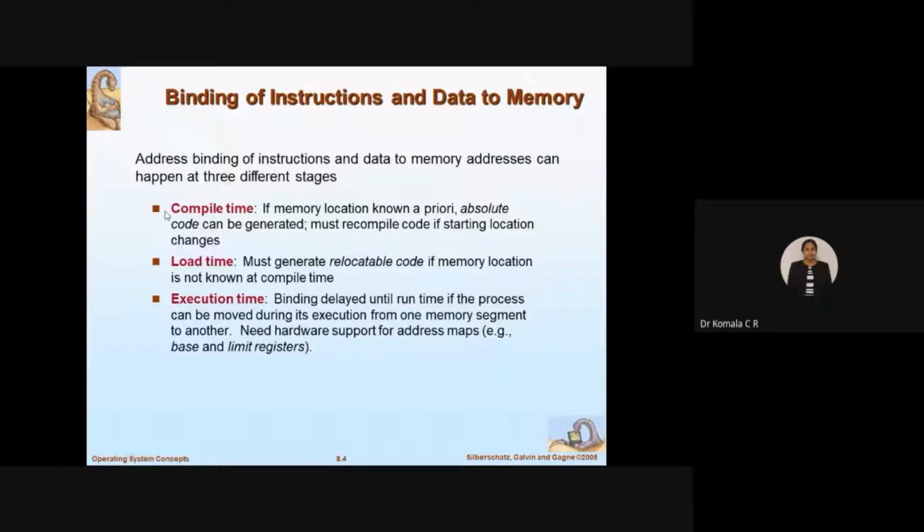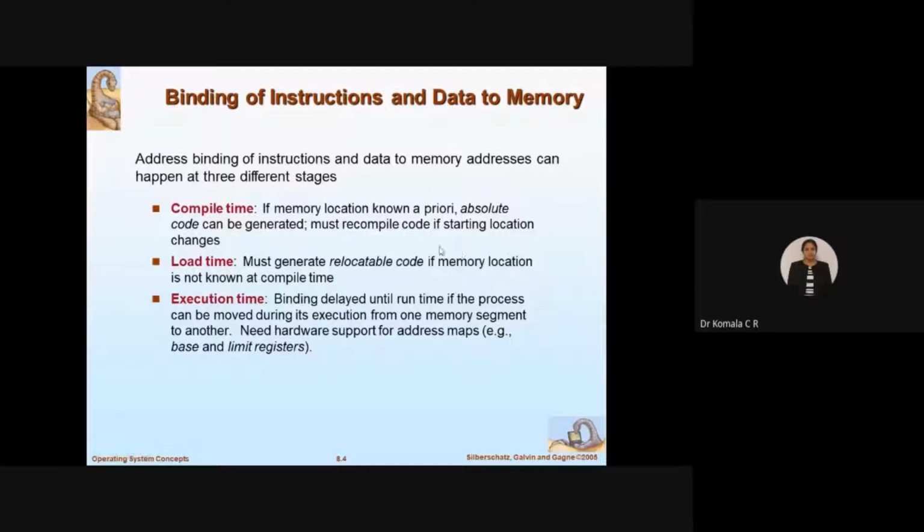What is there in the first one here? We should know the definition of compile time, what exactly the system, the OS, will allow the CPU to perform. Then load time, then the execution time. So in the compile time, if the memory location is known a priori, absolute code can be generated, and you must recompile the code if the starting location changes.